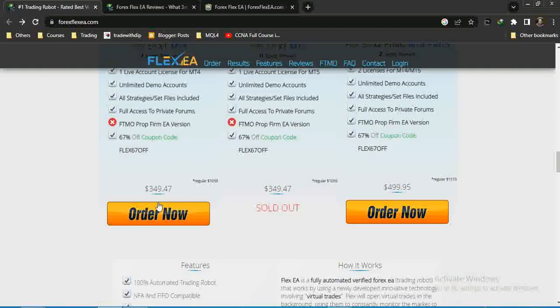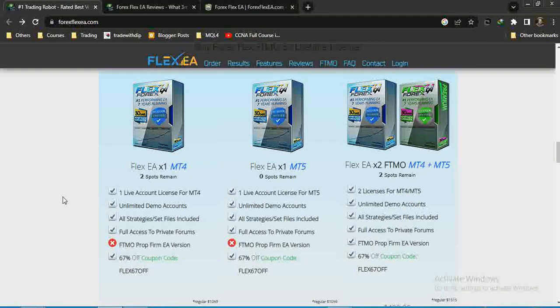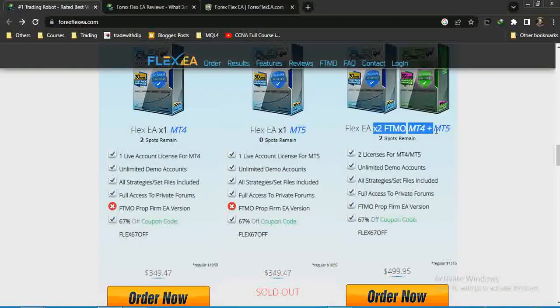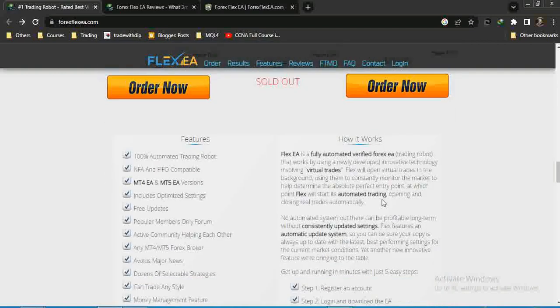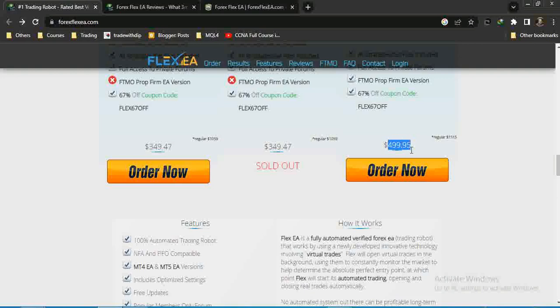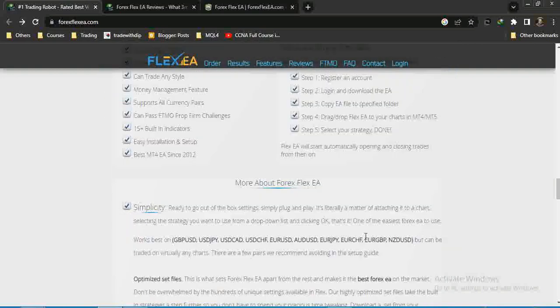And you will get Forex Flex for one MT4 account for $349, and on discount, the regular price was $1,059. And if you take both MT4 and MT5, you will get a prop firm version. An FTMO account is not available for this one, but the FTMO prop EA is available, and you can get it for $500.